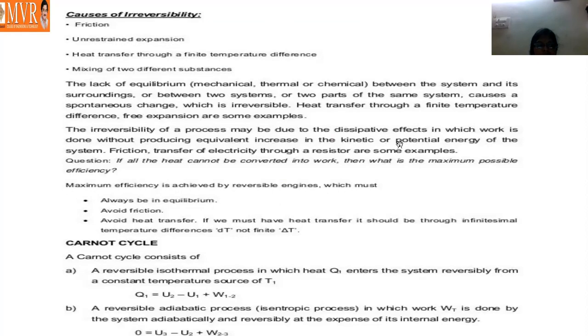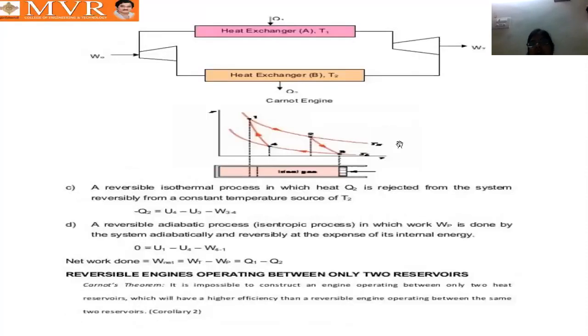Next, a reversible adiabatic process, in which work is done by the system adiabatically and reversibly at the expense of its internal energy. That is the 2 to 3 process. Here in this Carnot cycle, we have two isothermal processes and two adiabatic processes. First of all, I will give a clear explanation with a diagram.